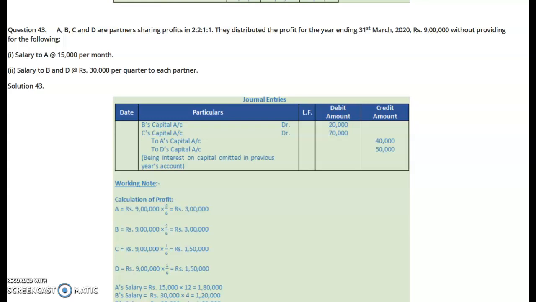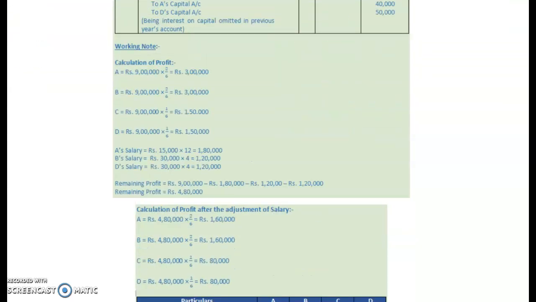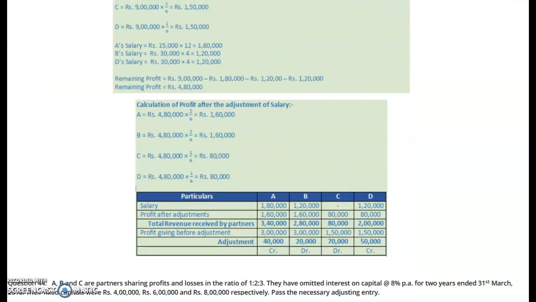So now what we will do is, as per the partnership agreement or deed, the salary should be credited to the partners, and second thing, the profit which they had already taken in their ratio of 2:1:1 will be taken back from them. So let's understand how the adjustment will be done.